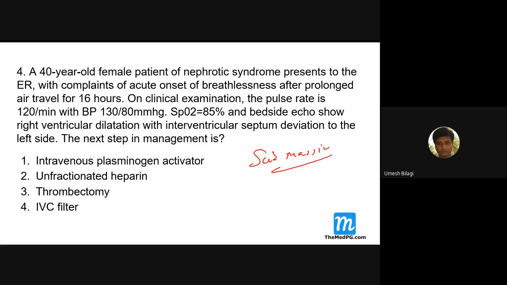Actually, submassive is not a clinical diagnosis. That is a pathological diagnosis. But however, it matches in treatment. Clinically, we call it mild, moderate, severe, or normal tension with normal right ventricle, normal tension with right ventricular dysfunction, and right ventricular dysfunction with hypotension. That's how we can clinically classify. Of course, that matches submassive. Clinical classification is different depending on pressure and echo.